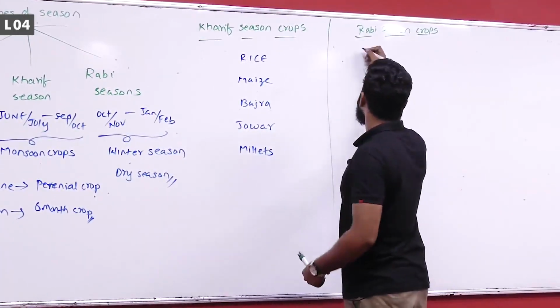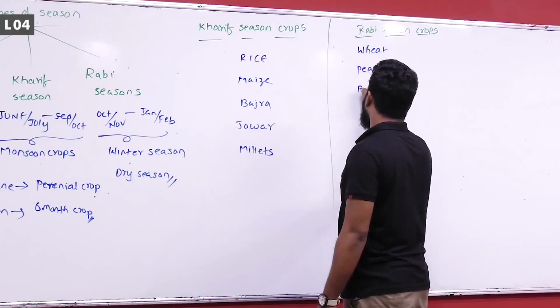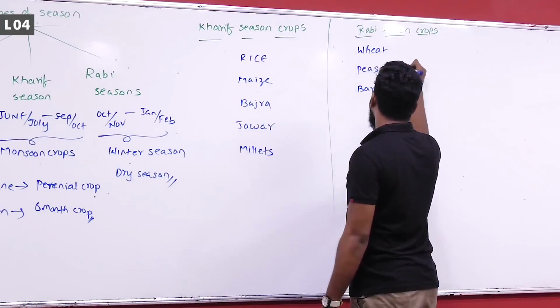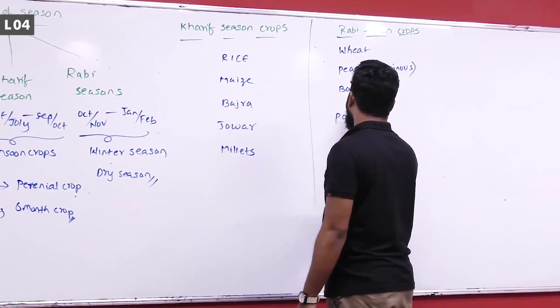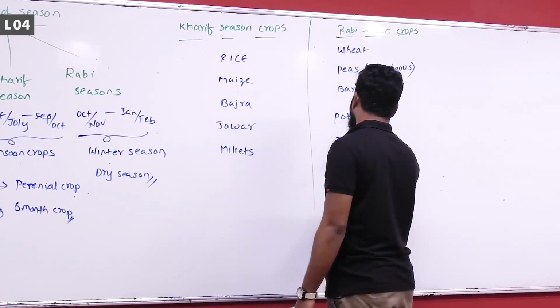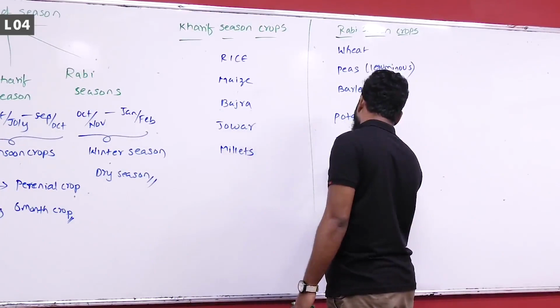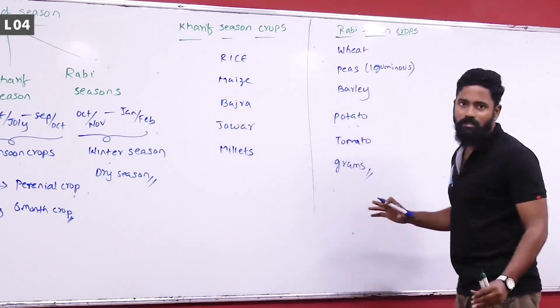And the major rabi season crop is wheat, and peas, barley, leguminous crops, potato, tomato, grams, all these things. So these are the major things.